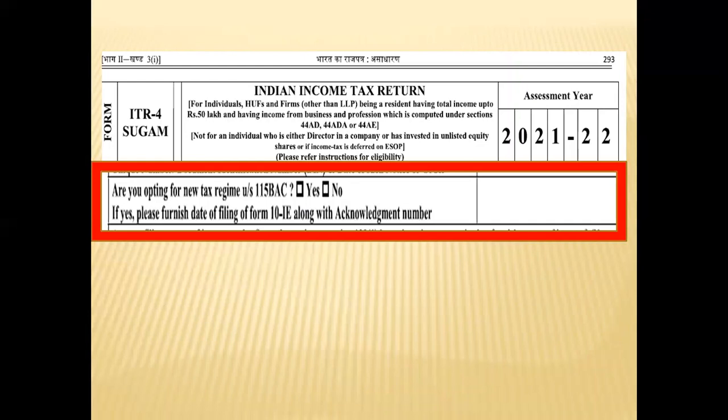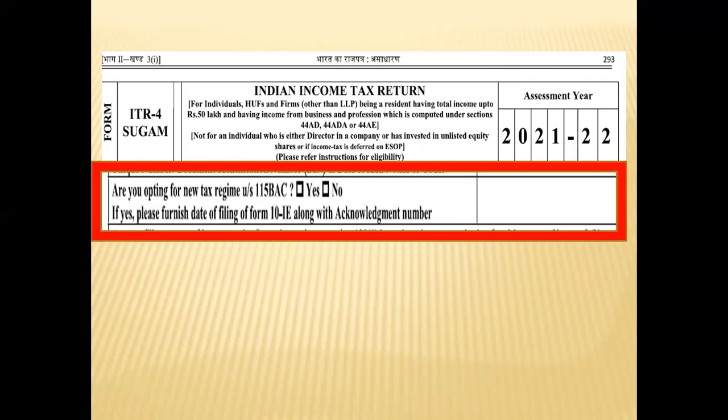If he is opting in, he has to file the Form 10IE, and if he is opting out, then also he has to file the Form 10IE. Now, there are two categories in this. Individuals having business income are not eligible to choose between the new and the old tax regime every year.